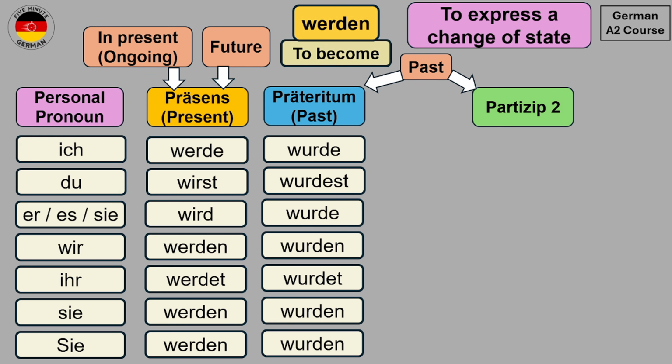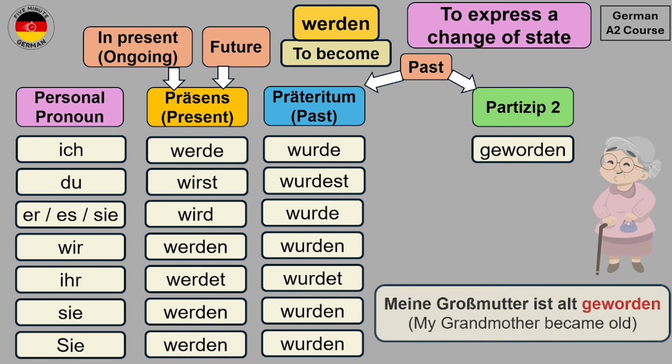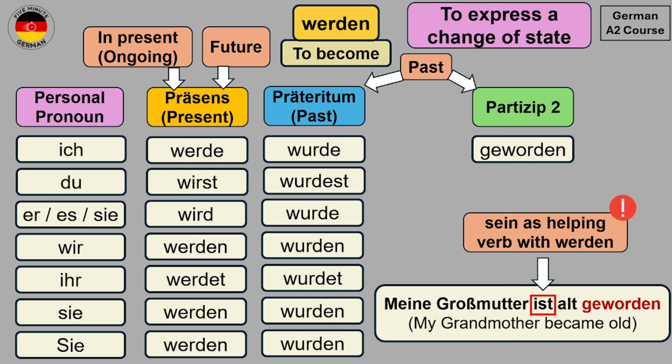And the Partizip II form for werden is geworden. So an example can be Meine Großmutter ist alt geworden, which also means my grandmother became old. Meine Großmutter ist alt geworden. So you see that this sentence is in the perfect form and we have used the Partizip II form of werden over here. And one thing to keep in mind is that when we create the perfect form with werden, then we will use sein as the helping verb and not haben.